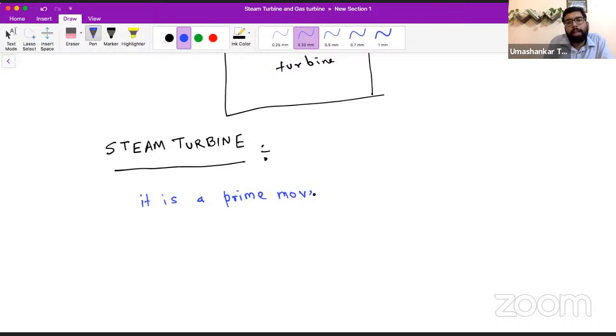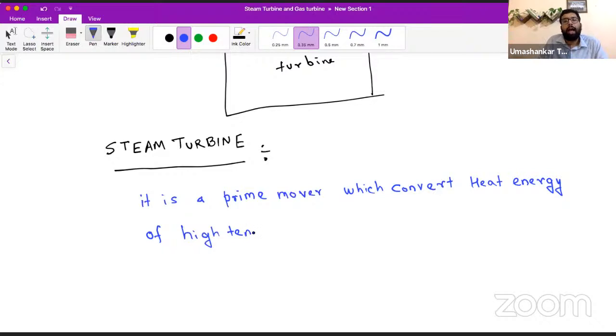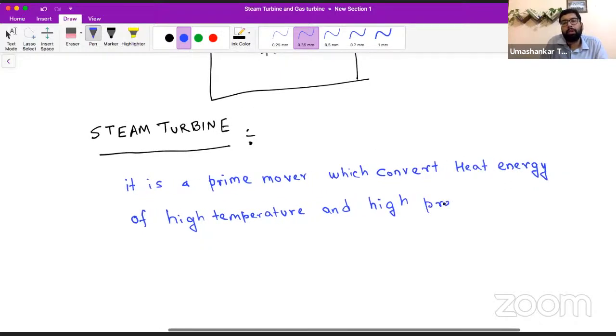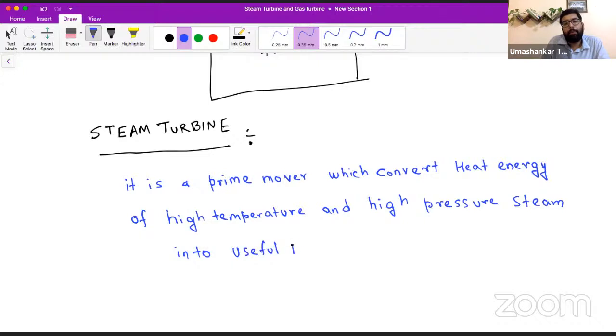From here onwards, actually, we have begun with the new syllabus. So it is a prime mover which converts heat energy of high temperature and high pressure steam into useful mechanical work.